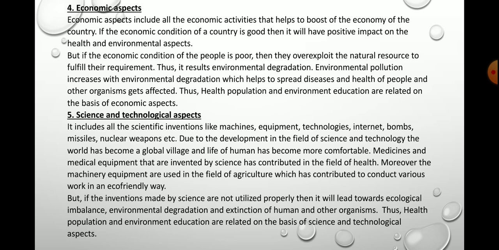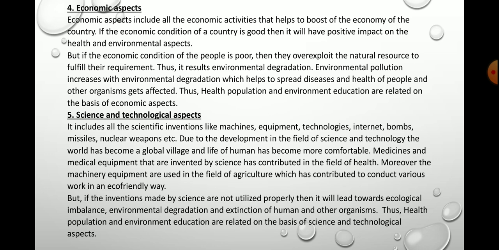Let's say in the second paragraph of this, it's written that if the inventions made by science and technologies are not utilized properly, then it will lead towards ecological imbalance, environment degradation and extinction of human and other organisms. That's sure, because science has both bright and dark side. It is an advantage for human beings, mankind, and it is equally disadvantage for mankind also.